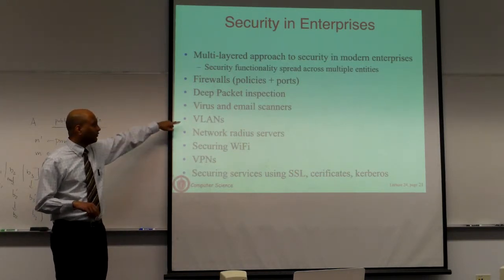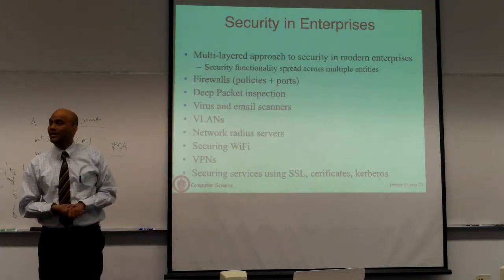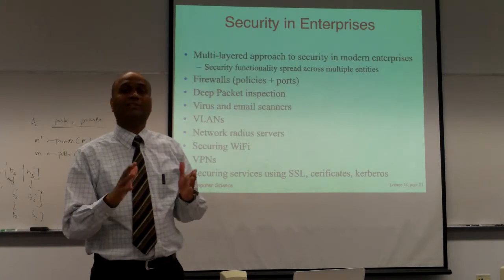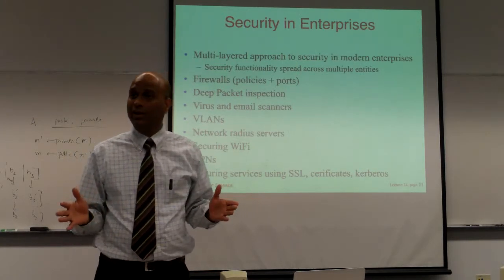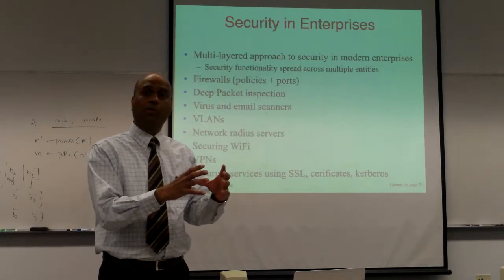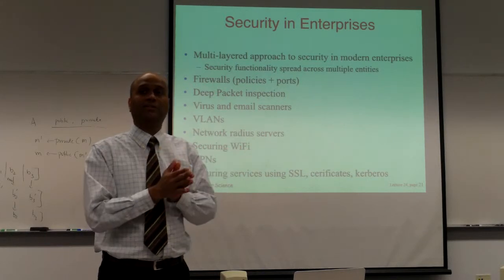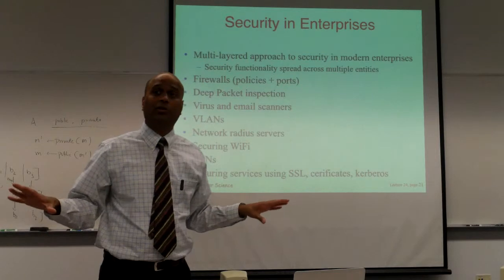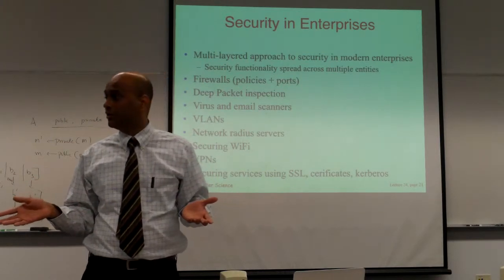And then there are a whole bunch of others. You can have things like VLANs, which are virtual LANs. This allows you to segment traffic that is inside your LAN. You can say this group of users can only access these machines, and these machines cannot access other machines. Typically, when you are inside a LAN, any machine can access any other machine.